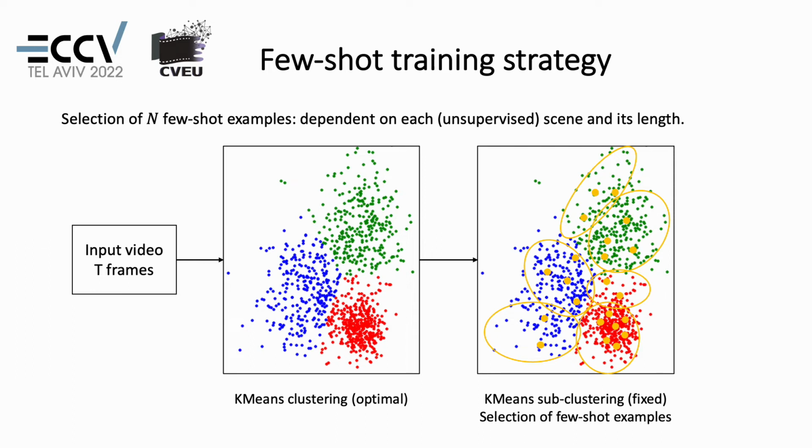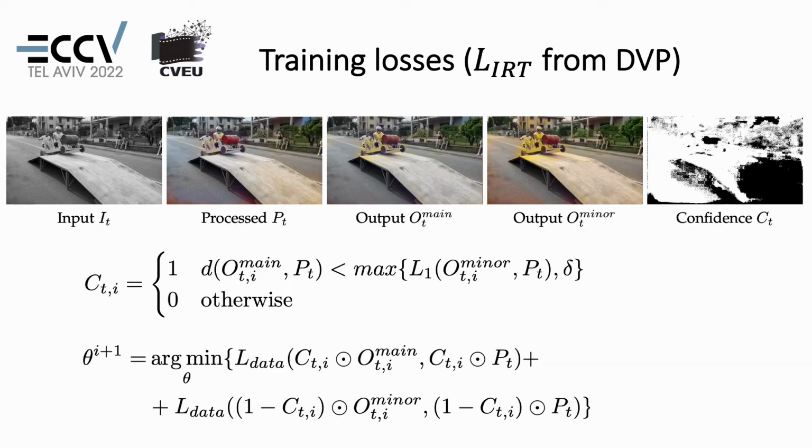After segmentation, suitable frames are selected from each scene by subclustering frames in that scene to cover a balanced span of different content. K-means is applied again with a fixed number of clusters, and a number of frames is randomly sampled for each subcluster proportionally to the length of the subcluster. Following the DVP baseline, an iterative regression training strategy is used to address the problem of averaging when the difference of multiple modes is large. In particular, a confidence map is used to enforce the selection of a main mode per pixel from multiple modes, while ignoring the outliers, which are minor modes leading to flickering artifacts.